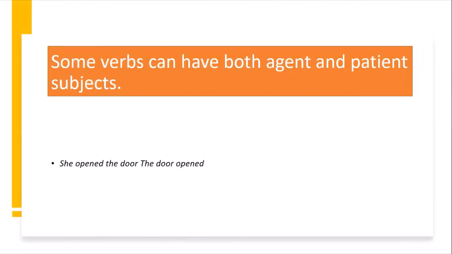So what we have done, she opened the door, so we can have both. She can open the door, or the door can open. So some verbs can have both agents. With the verb open, we can use she as a subject, which is the agent, or the door opens, where the agent is the one who does the work and the patient is the one on which the work is done.